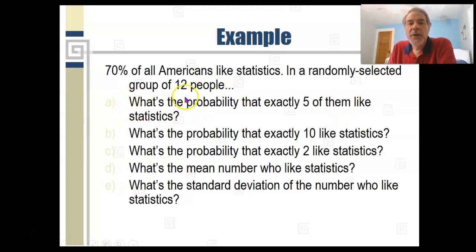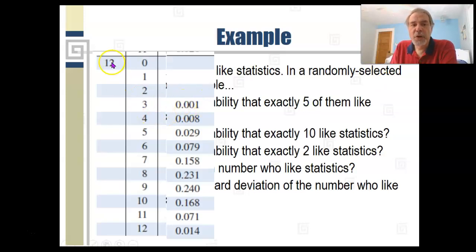So 12 is the number of trials, N. 70% or 0.7 is the probability of success on each trial, that's P. And 5 is the number of successes, the X. So if you go to the table, look it up, it's 0.029.